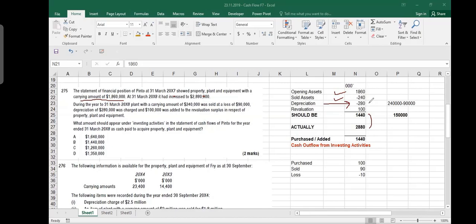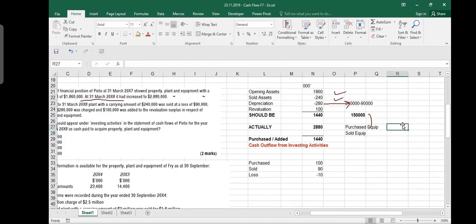Let me explain it, because she had a valid point. She had a valid point. There are two ways of doing it. One way is that I say purchased equipment, or I say sold equipment. I will say that I purchased equipment for, I don't know, 200,000. I sold equipment for 60,000. And this is my cash flow from investing activities.